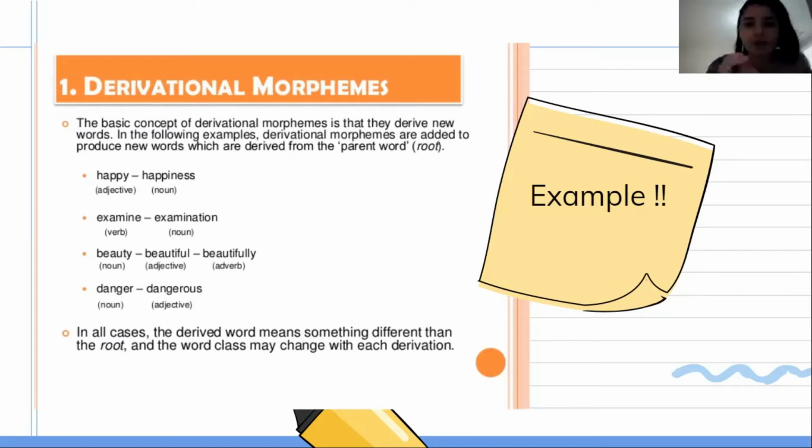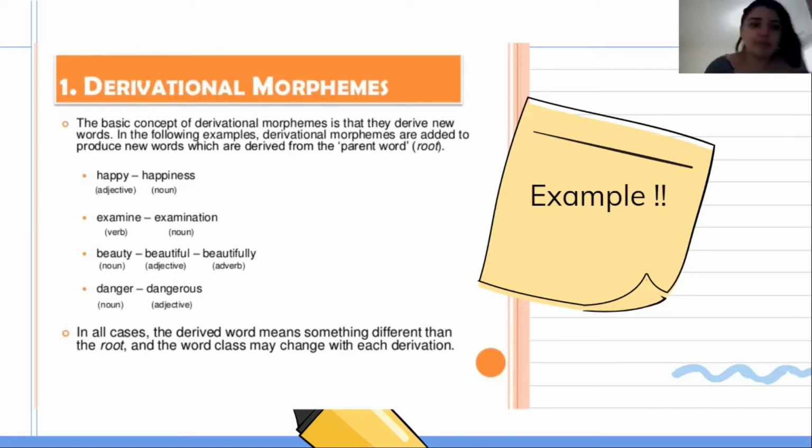As I mentioned before, we add the es to make the noun plural. Examine is the verb, and examination is a noun. So we only have to add a little component to the end to make this word a noun.